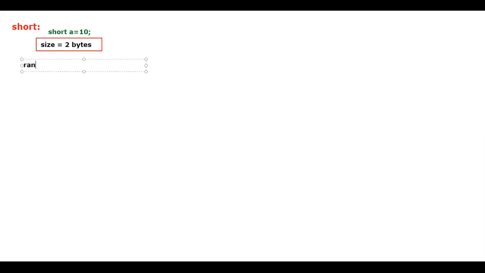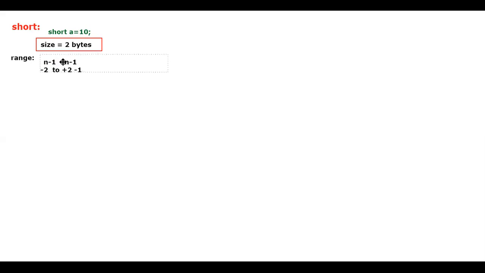I would like to consider this the range. So what is the range? If someone asks, you can tell like this. Again, let us go with the same old formula. There is no change in that. Minus 2 to the power of n minus 1, to 2 to the power of n minus 1 minus 1. Is that clear for everyone?